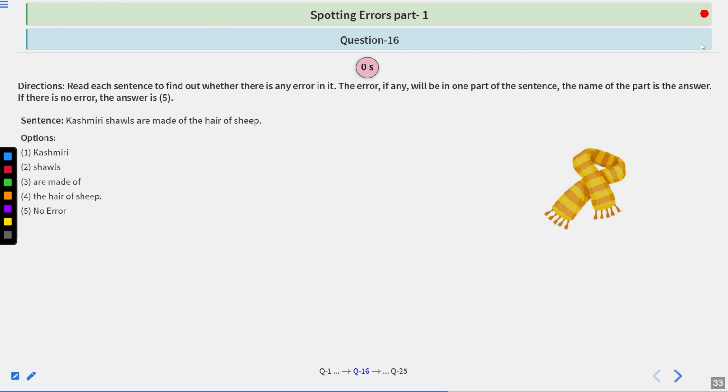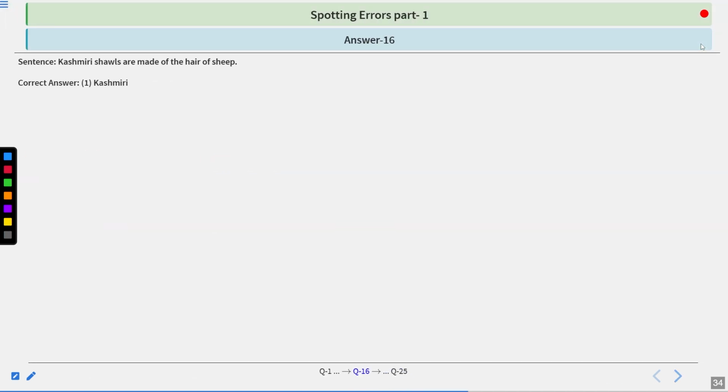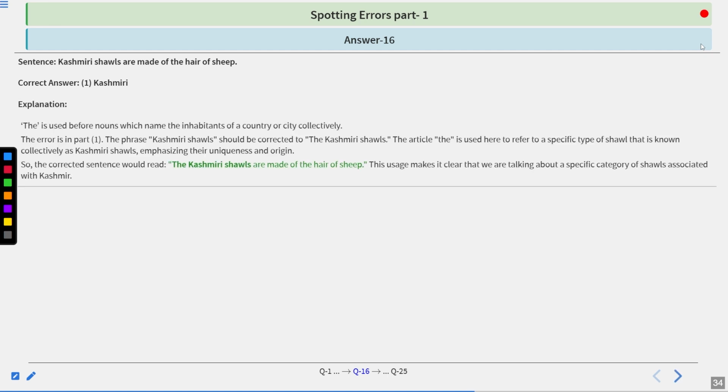Let's look at the explanation and the correct answer. The correct answer is 1, Kashmiri. And the explanation: the is used before nouns which name the inhabitants of a country or city collectively. As in part 1, the phrase Kashmiri shawls should be corrected to The Kashmiri shawls. The article the is used here to refer to a specific type of shawl that is known collectively as Kashmiri shawls, emphasizing their uniqueness and origin.